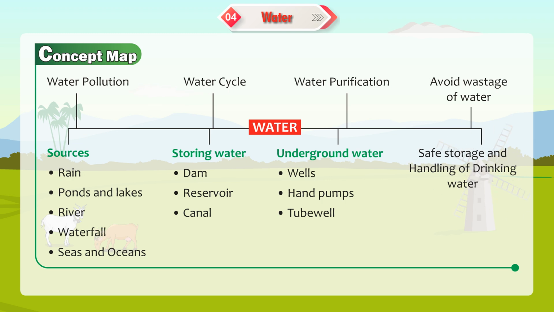Concept map: water, water pollution, water cycle, water purification. Avoid wastage of water. Sources: rain, ponds and lakes, river, waterfall, seas and oceans. Storing water: dam, reservoir, canal, underground water, wells, hand pumps, tube well. Safe storage and handling of drinking water.